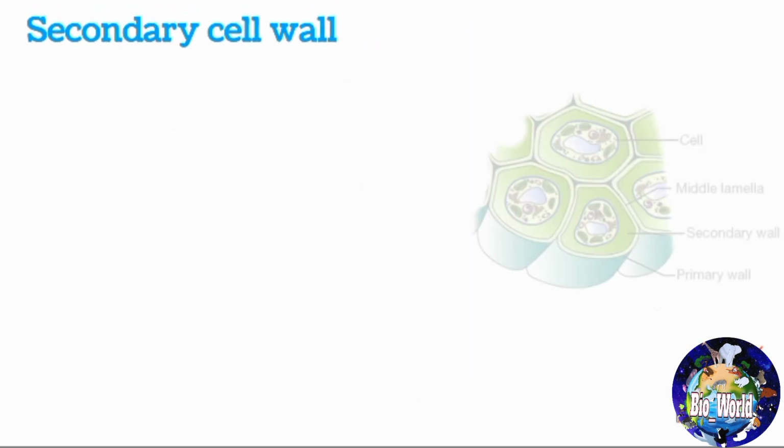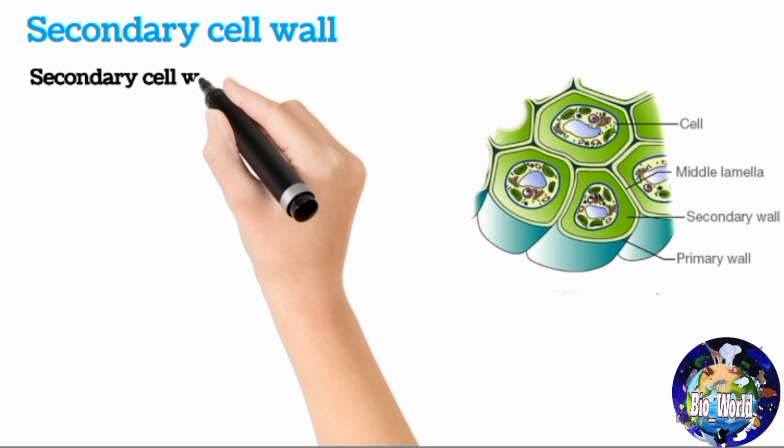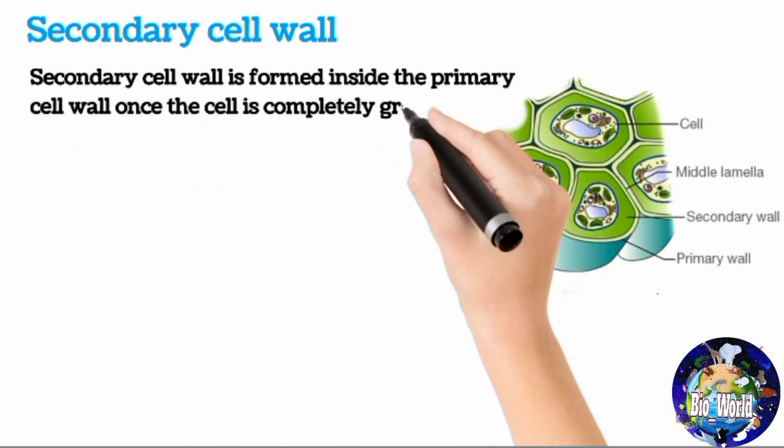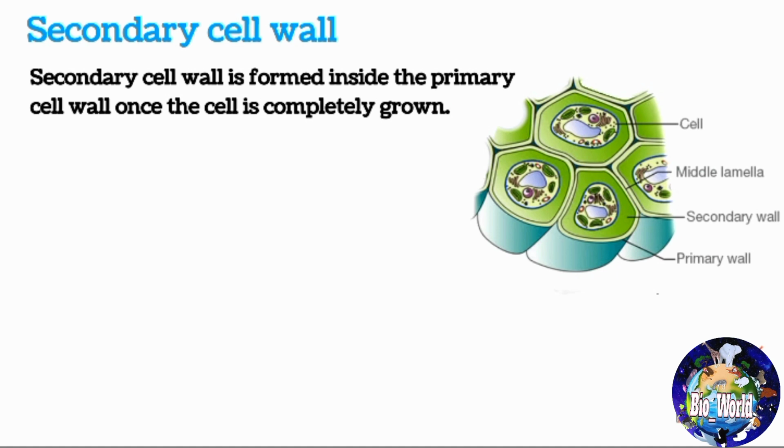Secondary cell wall. Secondary cell wall is formed inside the primary cell wall once the cell is completely grown. Secondary cell walls contain a wide range of additional compounds that modify their mechanical properties and permeability.